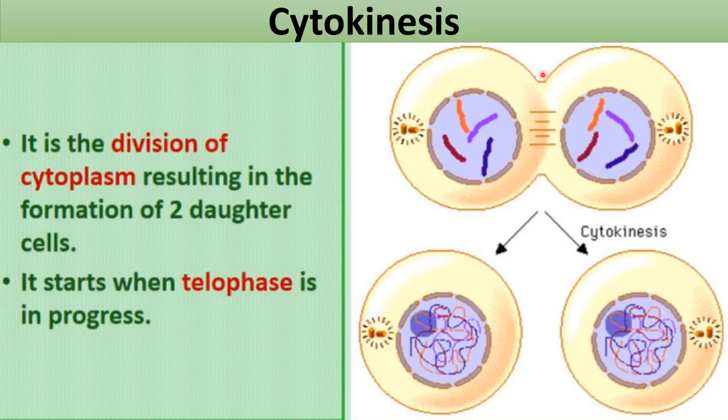Okay, and finally it will deepen and will divide this complete cell into two daughter cells. So you can see here these two cells have been formed, okay, and the cytoplasm and all the organelles which are present in cytoplasm will be divided here in two daughter cells.